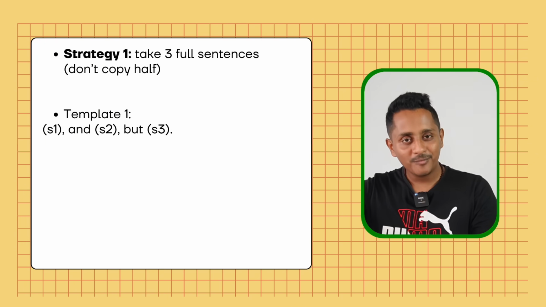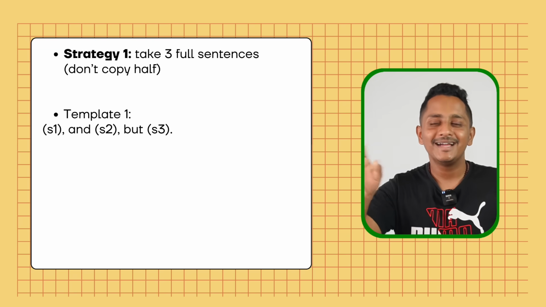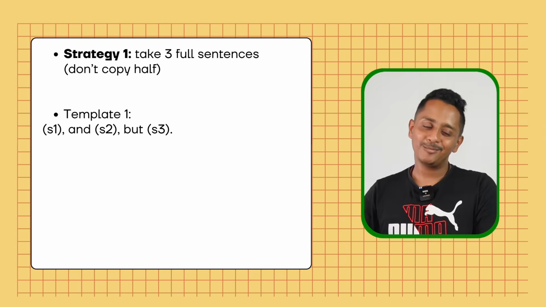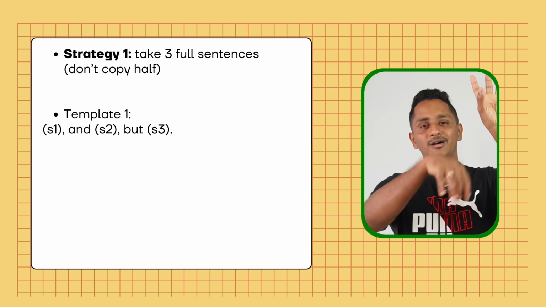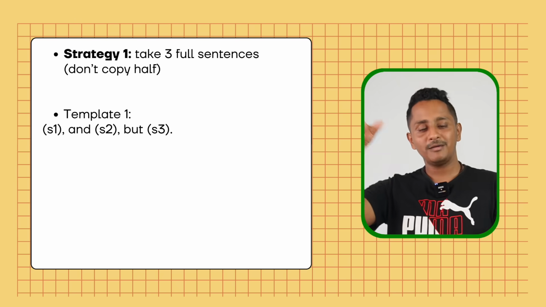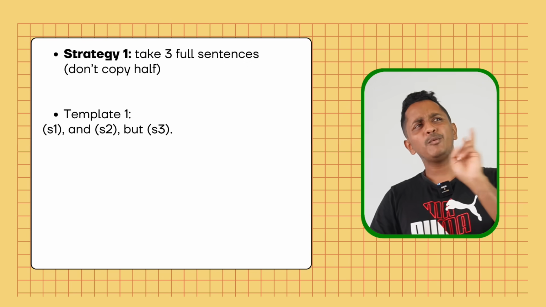S2, sentence 2, put a comma, add a connector, but. S3, sentence 3, put a full stop. S1, comma, and S2, comma, but S3. That is template 1. Now I want to use template 2.